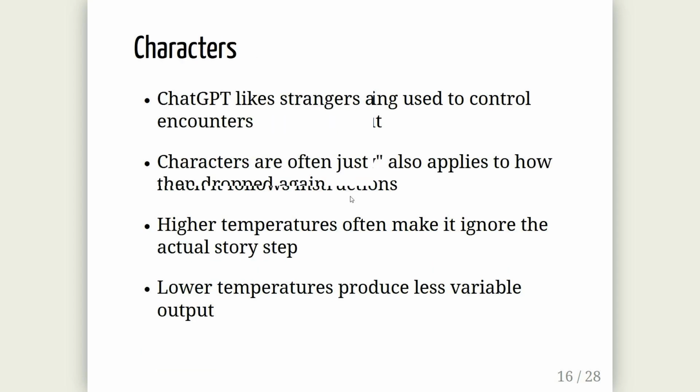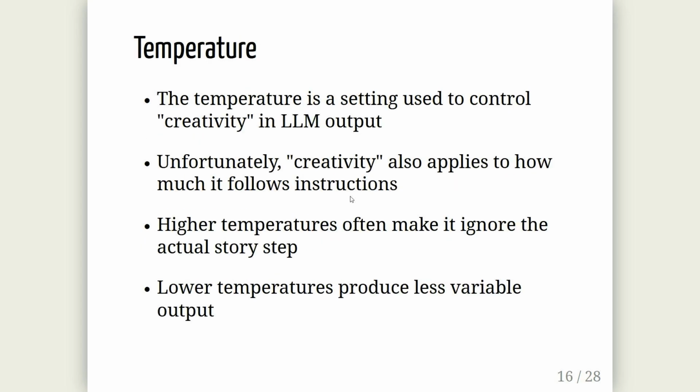Then you have this setting called temperature, which can control the creativity that it brings, right? If you set a higher temperature, the output should be more creative. If you set a lower temperature, it should be following the instructions more closely. The problem is we want it to follow the instructions because we have a story in mind. So if you set a high temperature, it will basically just ignore the plan that we gave it and make up its own specific story that it wants. If you set a low temperature, then the output becomes kind of repetitive, as I will show you, sometimes very repetitive.